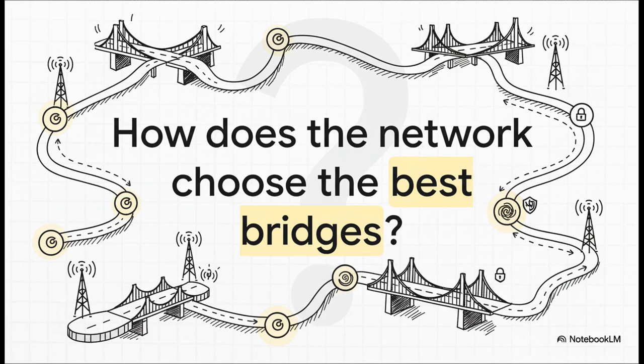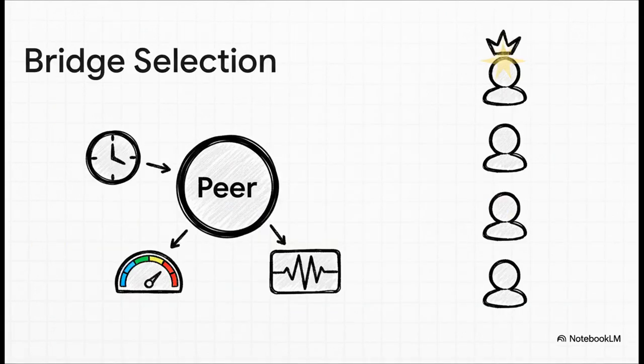This leads to a really important question, though. If these bridges are the gatekeepers for all communication, you can't just pick them randomly. So how does a decentralized network, one with no central boss, decide who gets to have such an important job? It gives every single peer a health score. And this score is based on some really simple but powerful ideas.